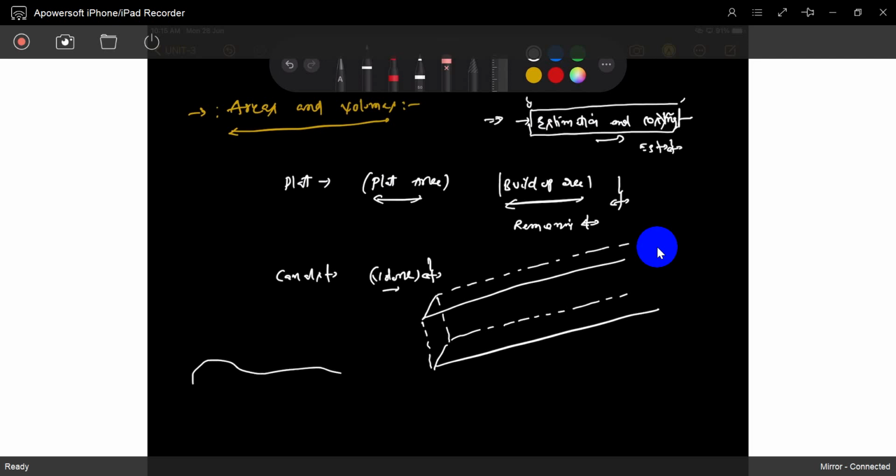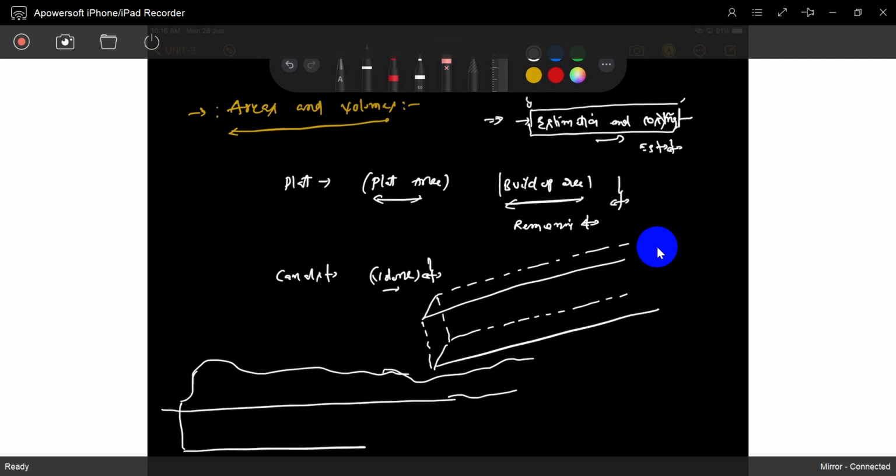Maybe the earth is like this, and if you take this level, you have to dig by this amount. In this place you have to do this much earthwork, in this place this much. Because of the irregularity, you have to find out the exact amount of total volume.